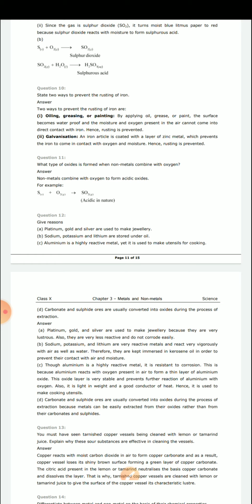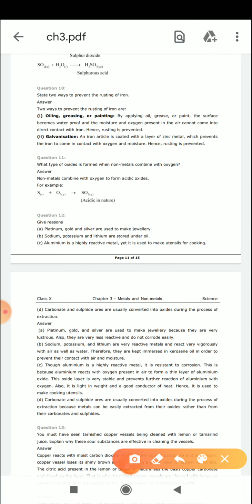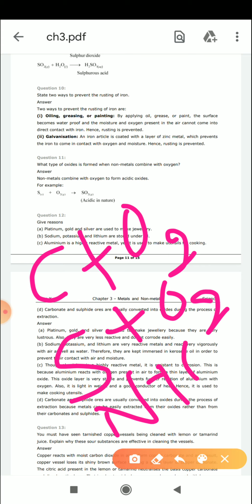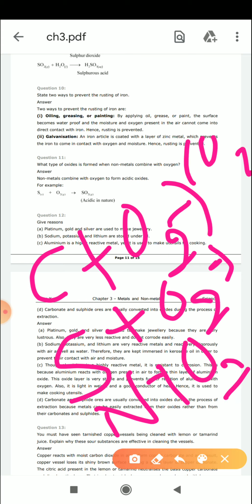The question is: what type of oxide is formed when a non-metal combines with oxygen? As I told you, you can take any non-metal, like carbon, sulfur, or nitrogen. They all are non-metals. Whenever a non-metal reacts with oxygen, C plus O2, S plus O2, or N plus O2, carbon forms CO2, sulfur plus oxygen gives sulfur dioxide, and when nitrogen reacts with oxygen, it gives nitrogen dioxide.